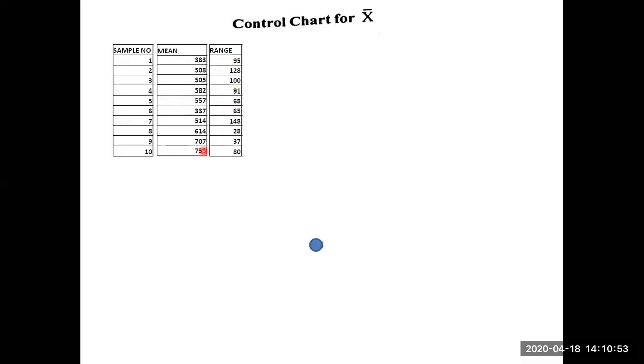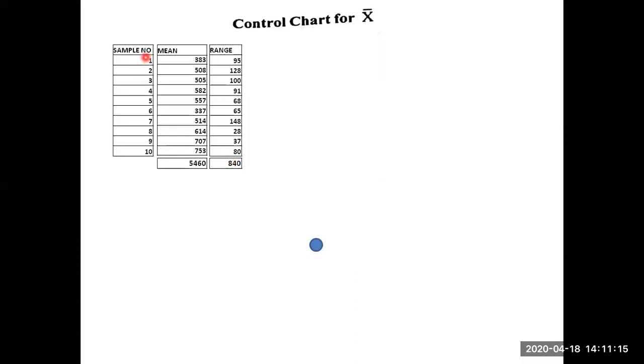The entire data is already given. Okay. Next, what we have to do? Mean summation. The summation of these means, 5460, you come across with. Summation of the ranges also you have to find out. How much you are going to get? 840. Summation of the range is 840. Are you clear about this one?